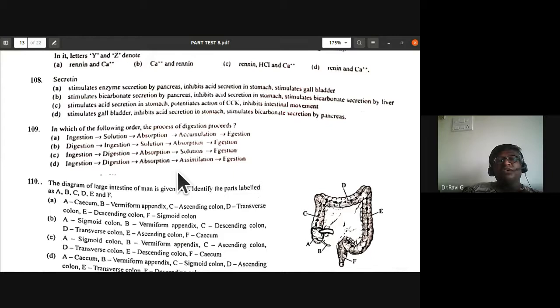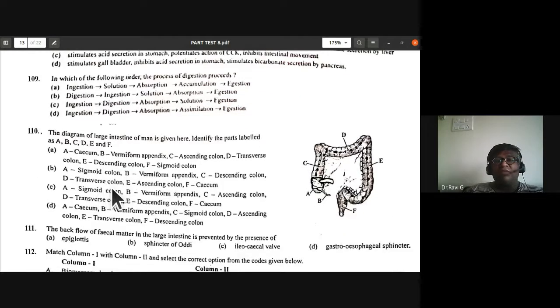So 109: in which of the following order does the process of digestion proceed? First is ingestion, the intake of food. Then digestion happens. After digestion of food, it is absorbed. After absorption, it is assimilated. And finally, there is egestion. So ingestion, digestion, absorption, assimilation, and egestion. D option is the correct sequence of the digestion process.